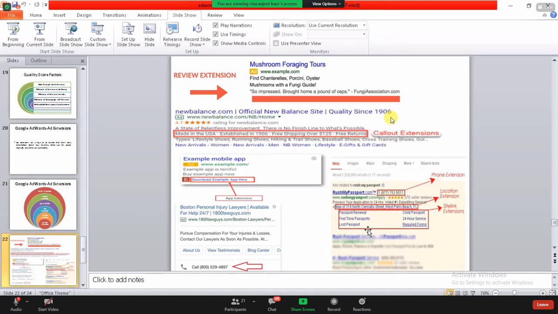Sitelink extension is for the other facilities or other services that you're providing to your users. If you are providing other services to your customers apart from one service, like right now we are not only an education institution, we are also an agency. So if I'm going to run an ad on Google, I'm not only going to show the institution, I'm also going to add a sitelink extension and talk about this also, that we are an agency and we also provide other courses. This is how it works.